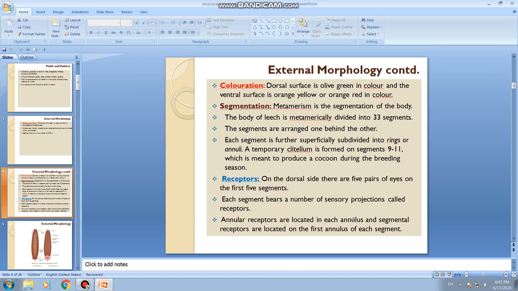At the same time, there is another kind of receptors which are called segmental receptors. It refers to the receptors present only on the first annulus of each segment. So they are not present on each annulus, only on the first annulus. Such receptors are called segmental receptors. So each segment will have only one such receptor, present on the first annulus, which is called segmental receptor. On the other hand, annular receptors refer to receptors present on each annulus of the segment.